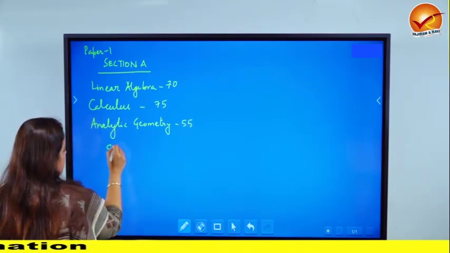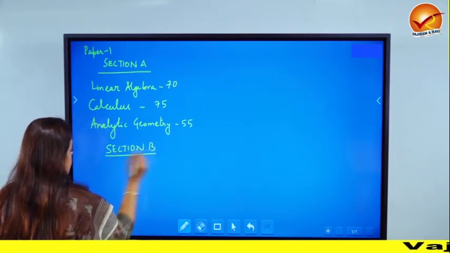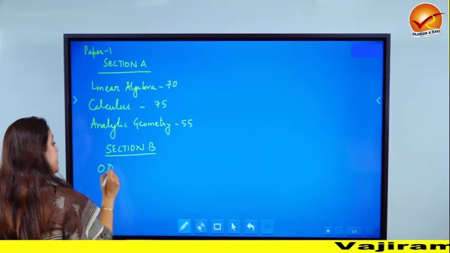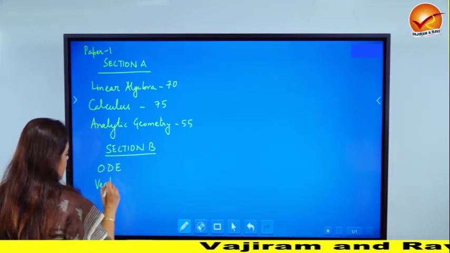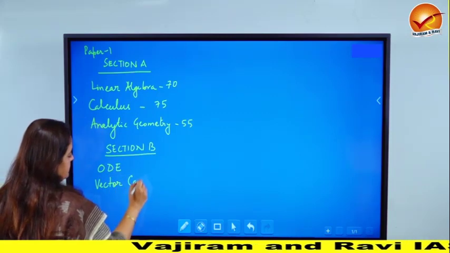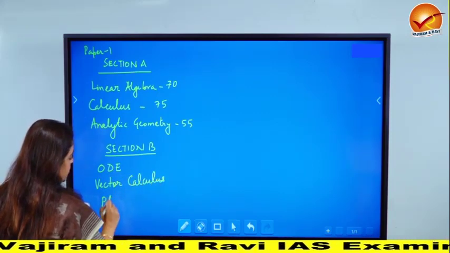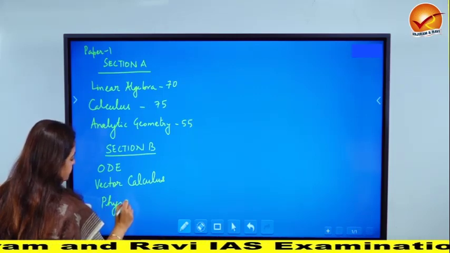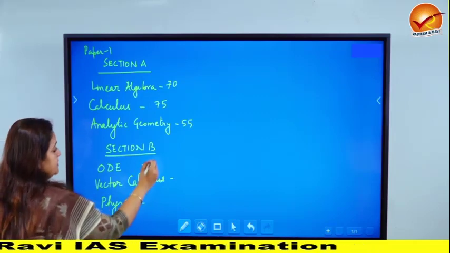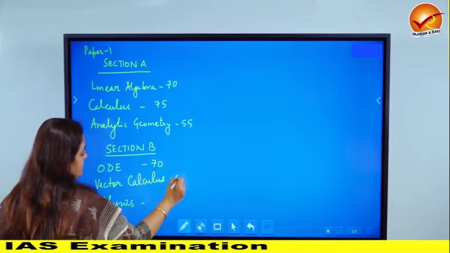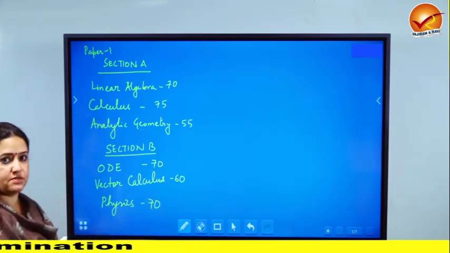Section B, which comprises of ordinary differential equations, vector calculus and the physics portion. The weightage for these three topics was 70, 60 and 70 respectively.